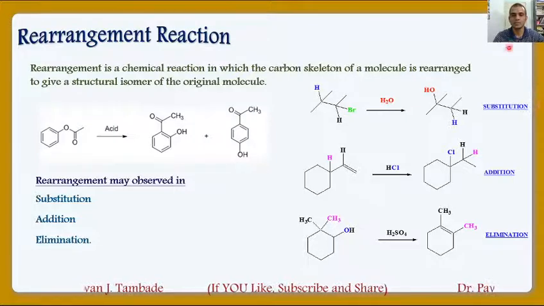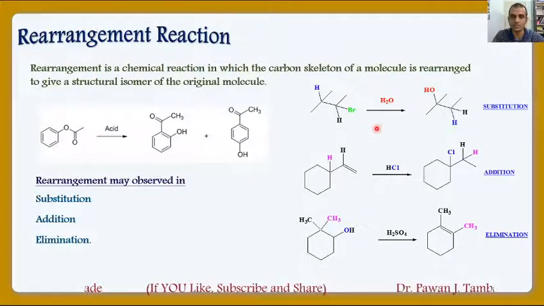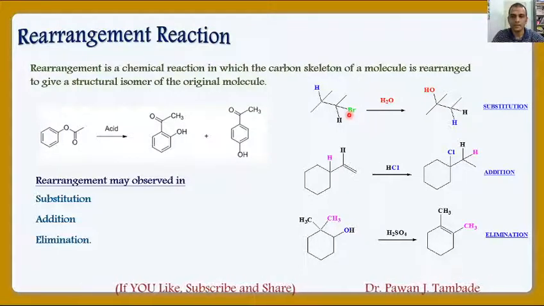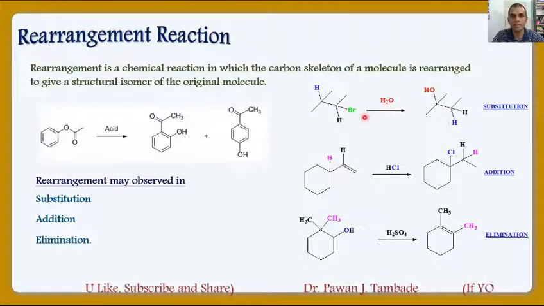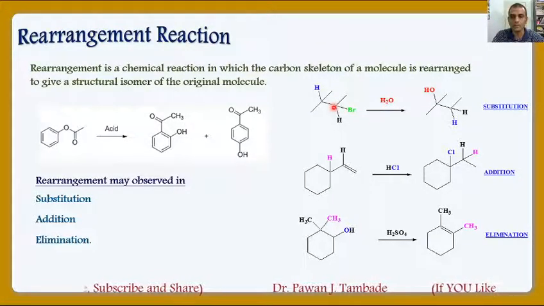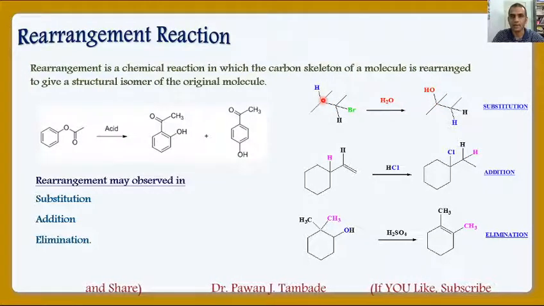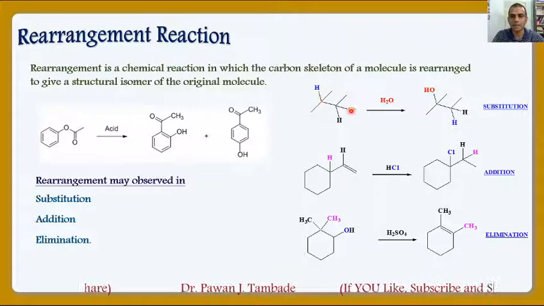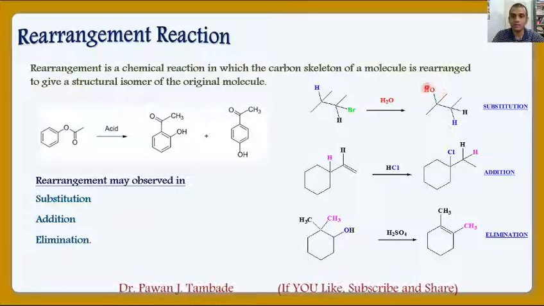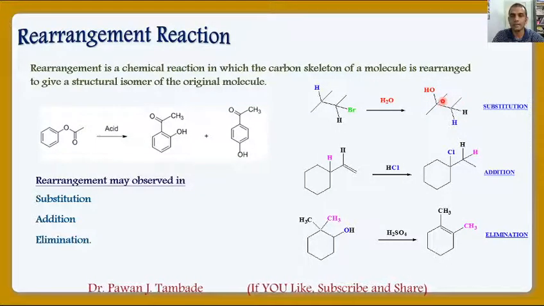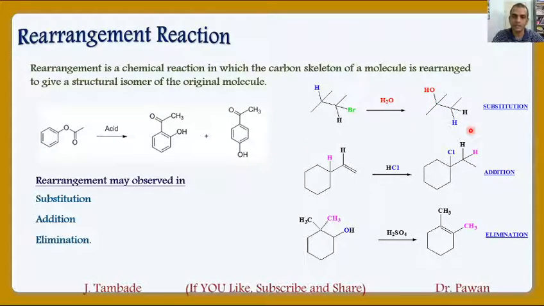So in this case you can see some rearrangement. For example, if you consider this first substitution reaction, then here bromine is to be replaced by OH minus and OH minus must take place of bromine, that is at this particular carbon atom. But if you look at product, OH is present at another carbon atom and hydrogen is migrated from this carbon to this carbon and we will get rearranged product. So whatever we were expecting as a product, we got entirely different product. So this is rearranged product. So such reaction is rearrangement reaction.